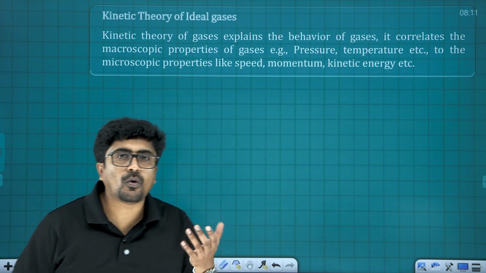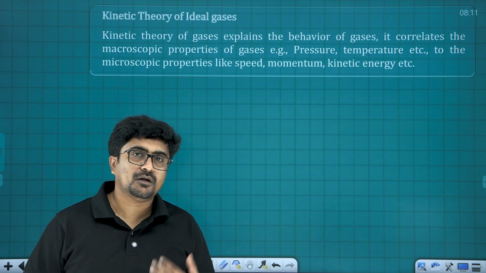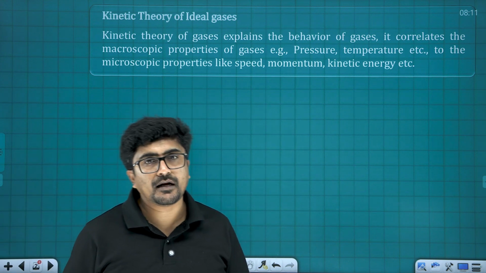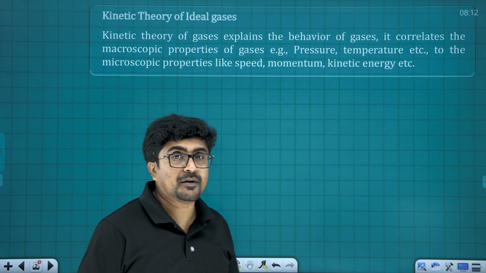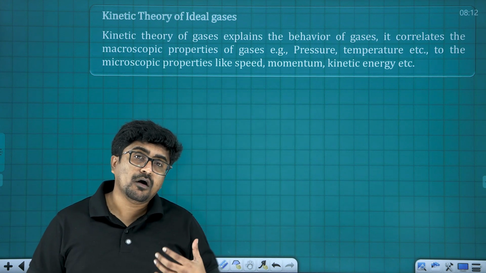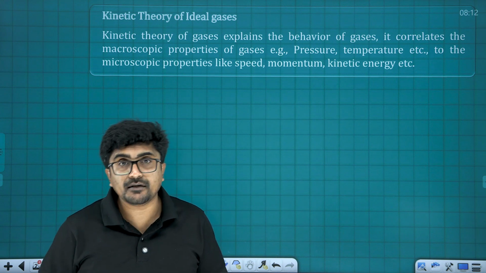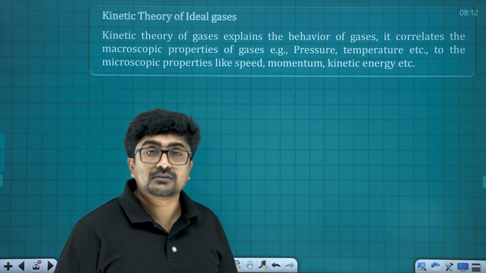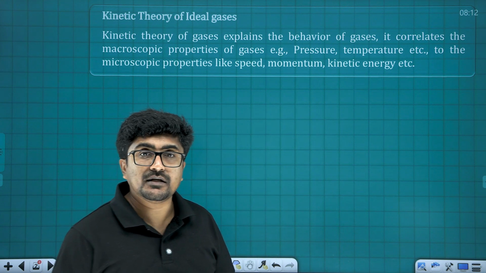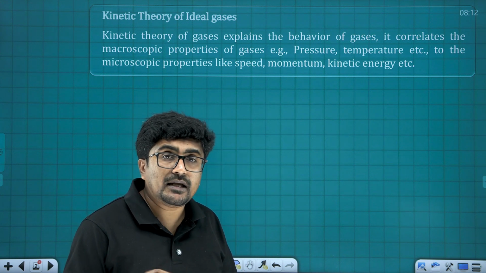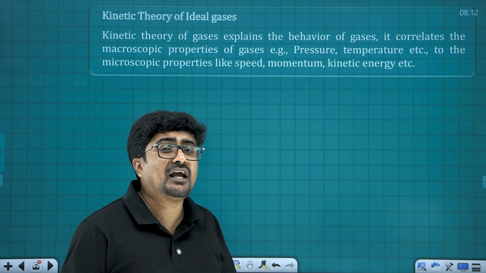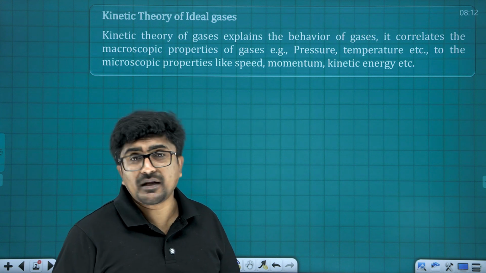While studying the behavior of gas, we know that there are two types of properties, microscopic as well as macroscopic properties. Whenever we try to define the macroscopic properties of gases, it was found that it's mandatory to study how the gas behaves at its microscopic level.